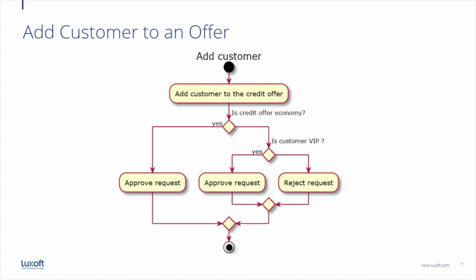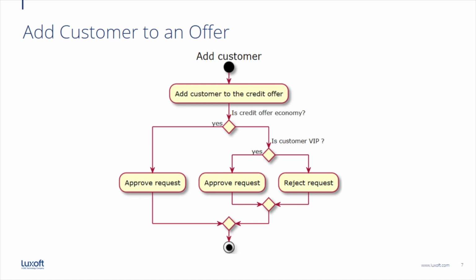According to these ideas, we would like to present how we can apply for a credit offer in the application that we are going to use as a vehicle for our demonstration. We have an application that provides credit offers to customers, and we would like to apply for the credit offer. So if you would like to add the customer to the credit offer, first you ask yourself, is the credit offer economy?